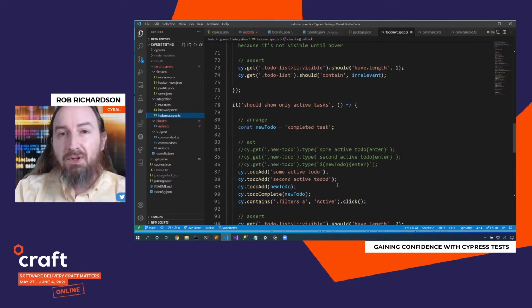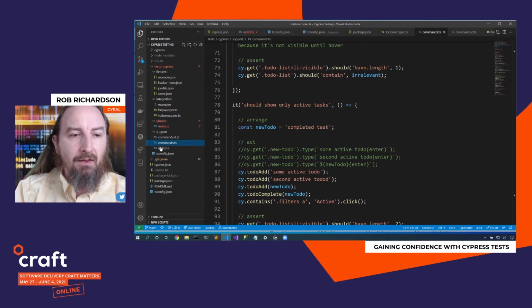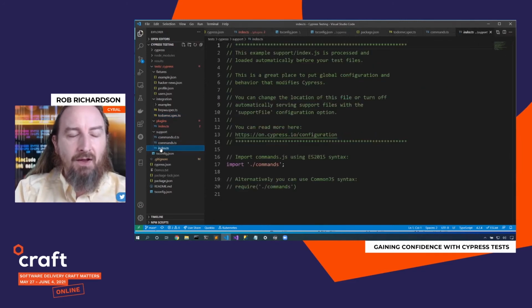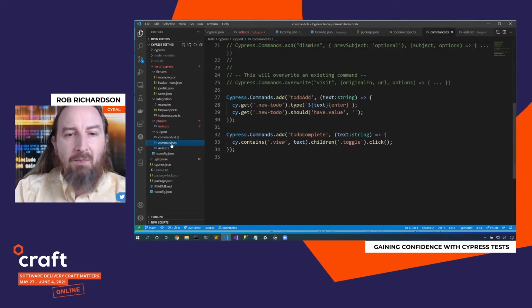So to build these commands inside Cypress, we'll come inside the commands, the index.ts file. Here's that support file, and we'll import those commands. Here's the command that I wanted to create. I wanted to create todoAdd.